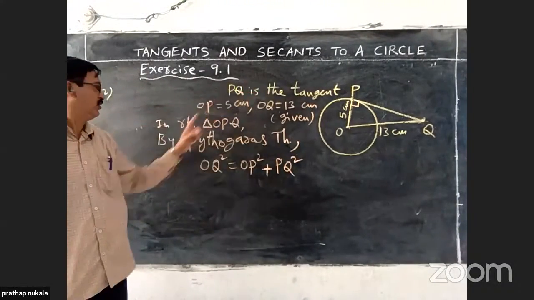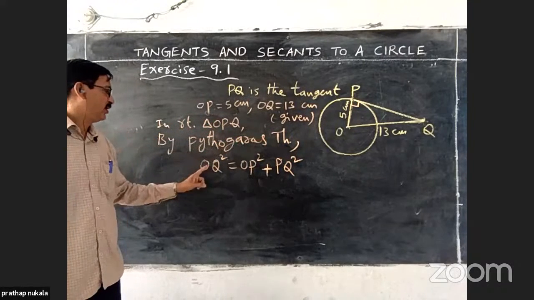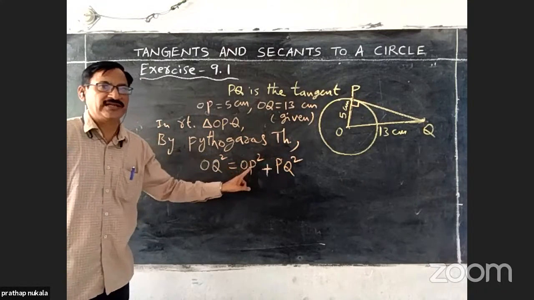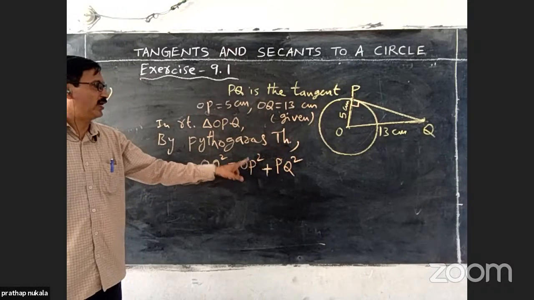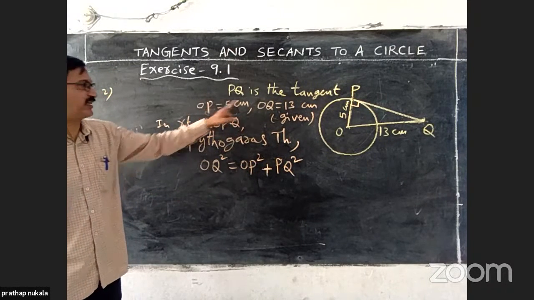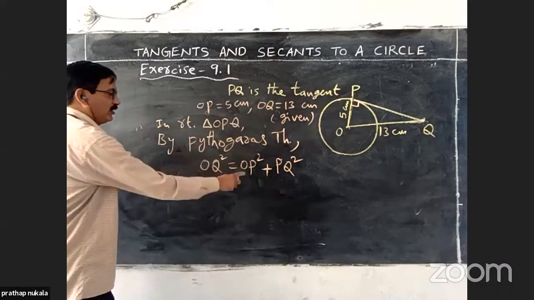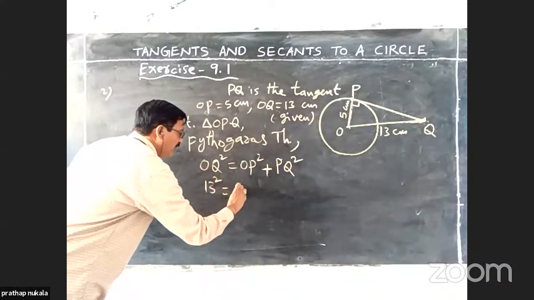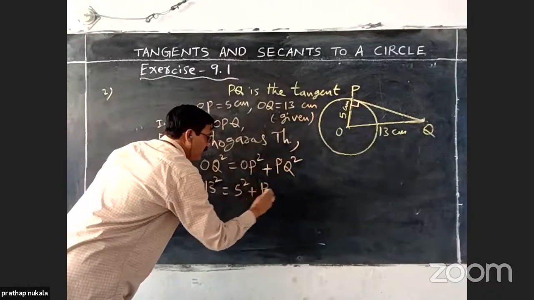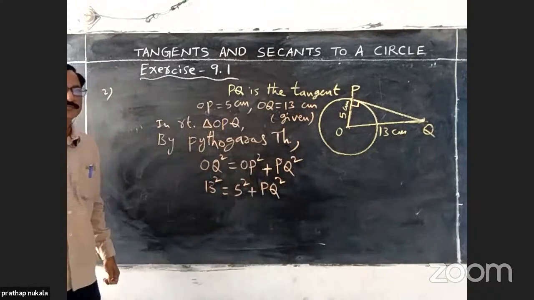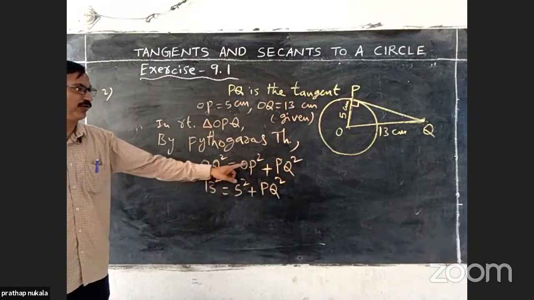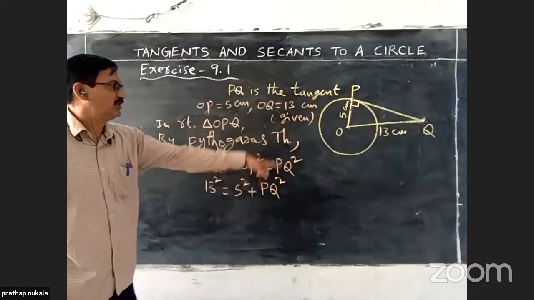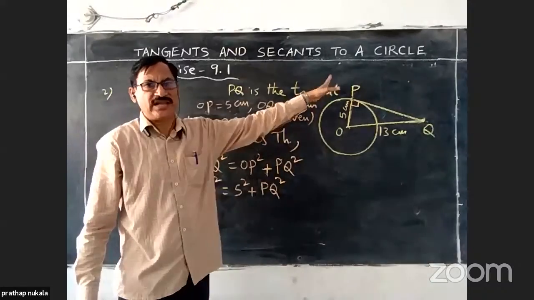In the right triangle OPQ, by Pythagoras theorem, the square of the hypotenuse is equal to the sum of the squares of the other two sides. Now we are substituting the values given in the problem: OP is 5 centimeters and OQ is 13 centimeters. Substituting, 13 square equals 5 square plus PQ square. Now we have to find the length of PQ, which is the length of the tangent PQ.